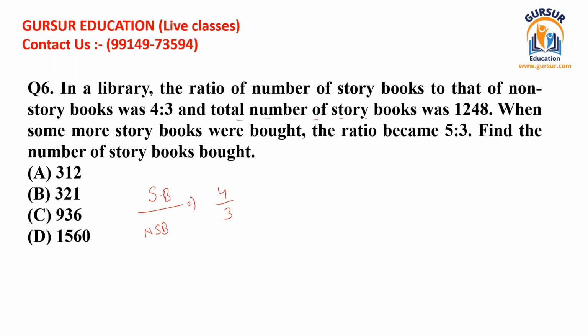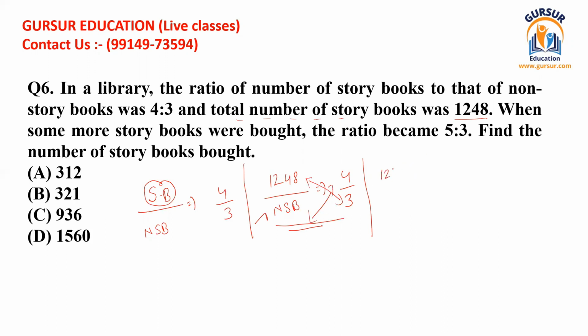And the total number of story books was 1248. So the value of the story book variable has been given to us. So we can write easily like 1248 divided by non-story books is equal to 4 divided by 3. And if we do this, we can easily get the number of non-story books. So first of all, before even reading the next line, we can solve for the value of non-story books. And how can you find it? You just have to do the cross multiplication as I have already taught you.